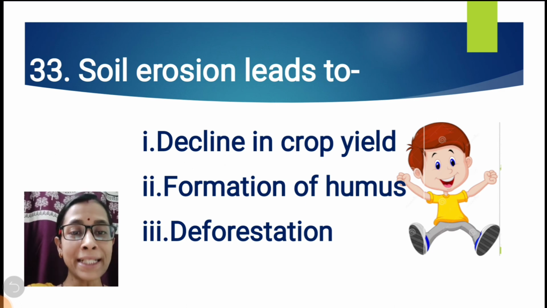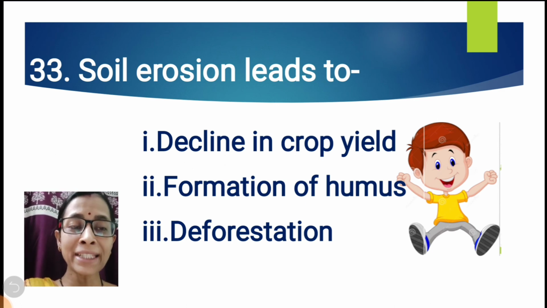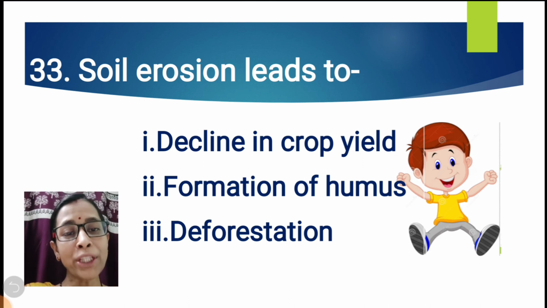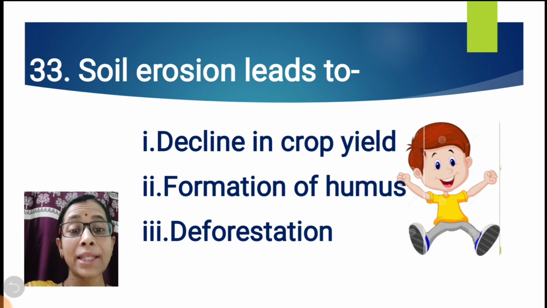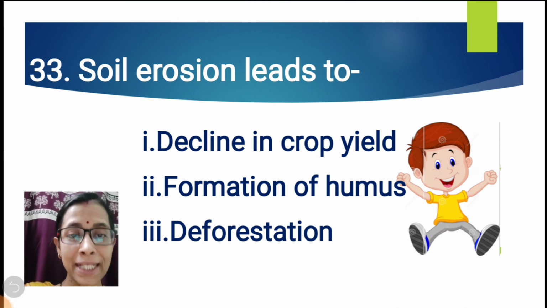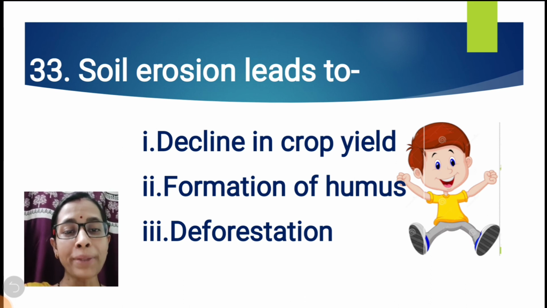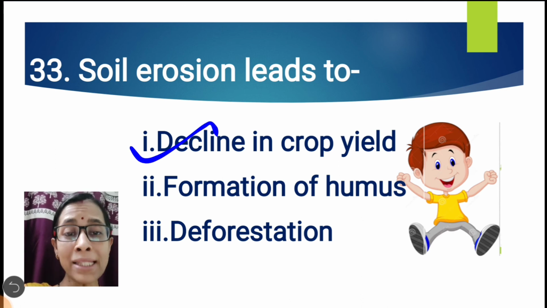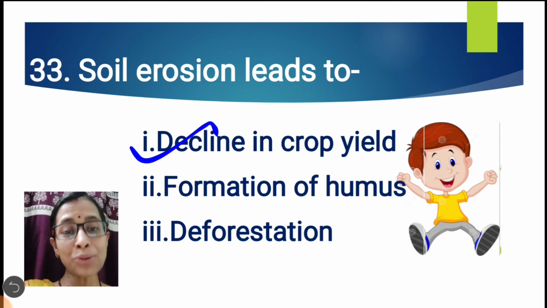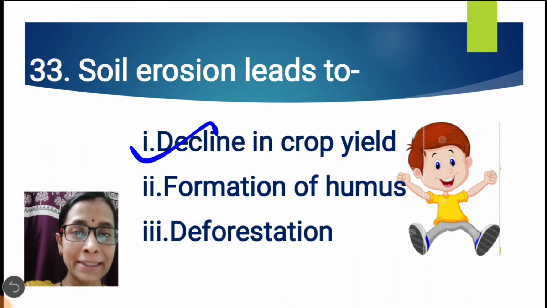Soil erosion leads to decline in crop yield, formation of humus or deforestation. The correct option is decline in crop yield. If fertile soil is not available, the production of the crop will decrease. Thus, it leads to decline in crop yield.